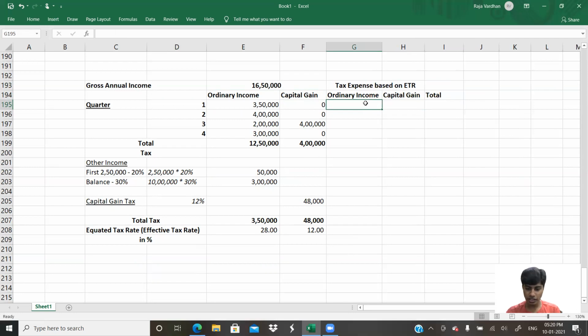How much is the income? 3,50,000. I'll multiply that with the applicable tax rate, that is 28% divided by 100. Yes, 98,000. Same thing I'll copy and paste for other periods. So I would arrive at, ouch, I would have to do it again. Sorry. So for the second year, it will be 4 lakh multiplied by 28 divided by 100.